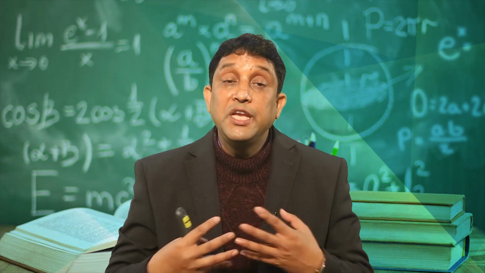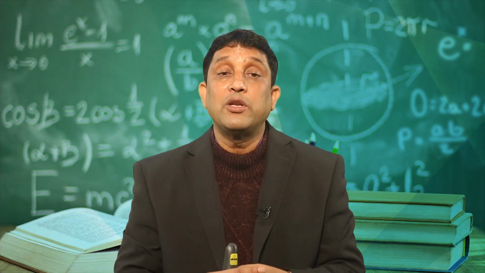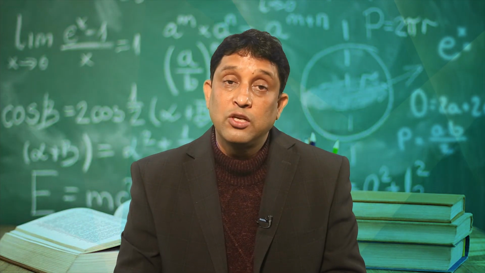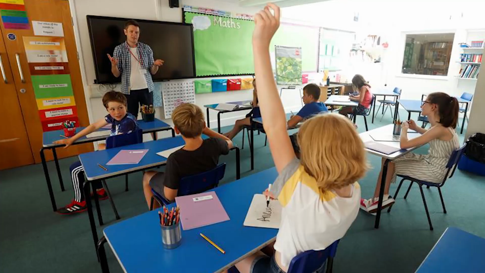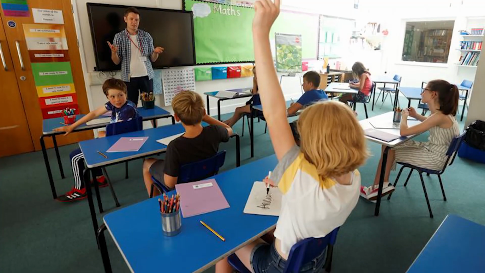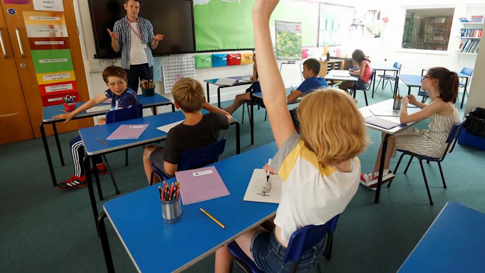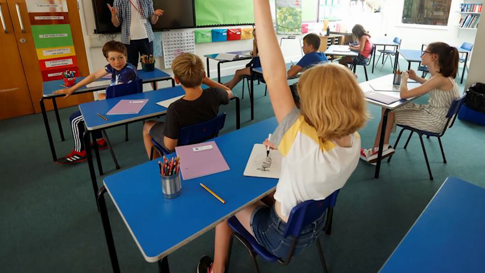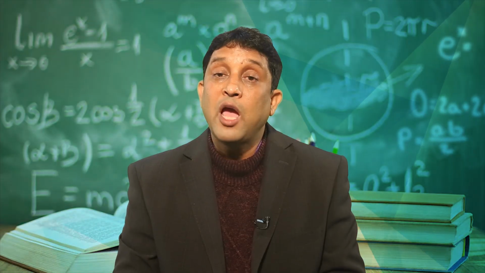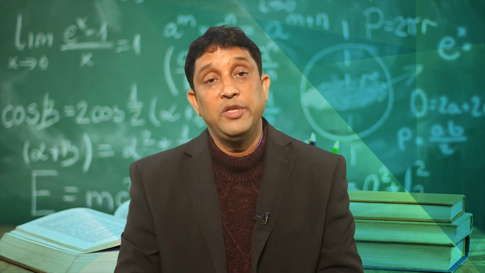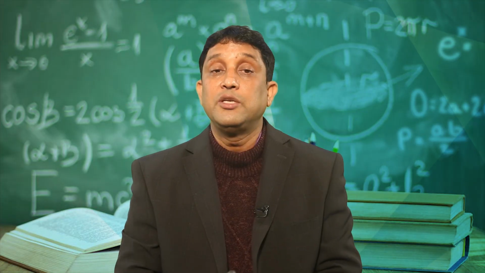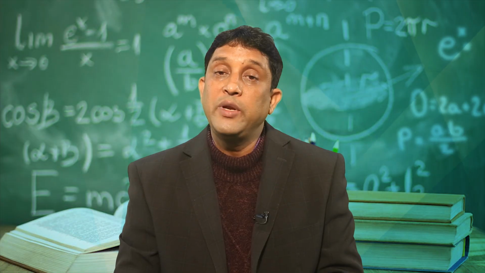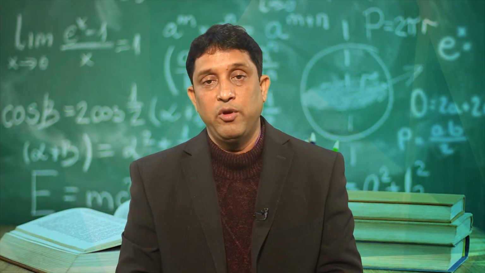So friends, the innate power, the potential power of the individual, of the human child. What does education do? Education is the natural, harmonious and progressive development. Education develops the natural development of the individual, the harmonious development of the individual, and at the same time the progressive development of the individual child. So education brings three types of development: natural development, harmonious development, and at the same time progressive development.